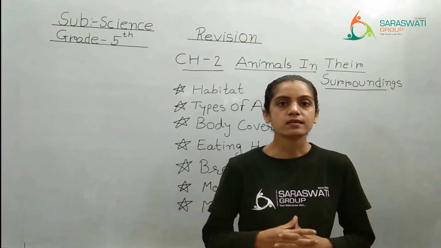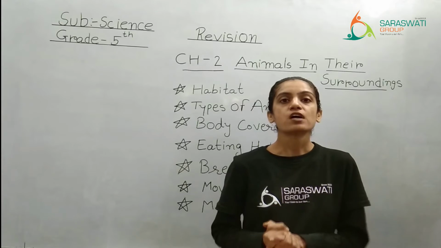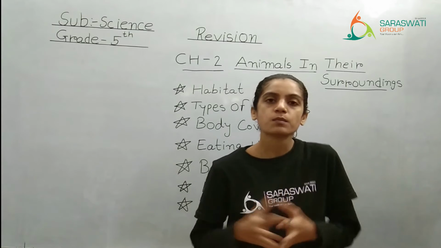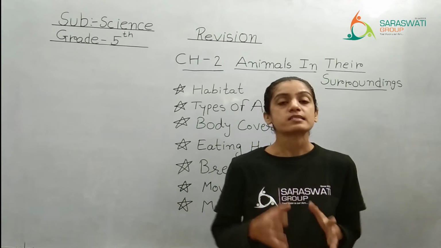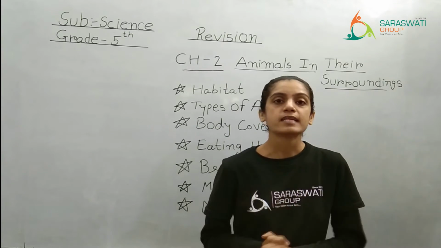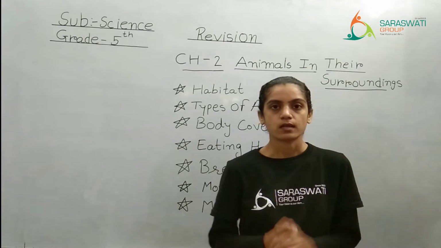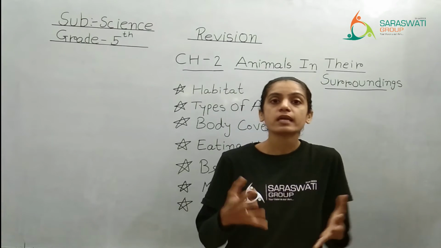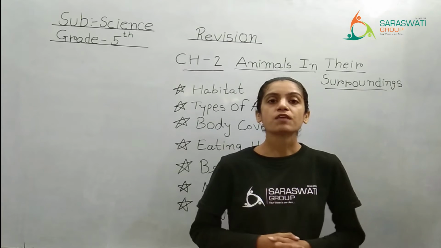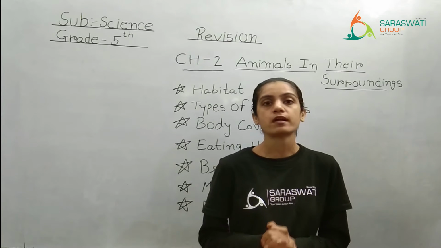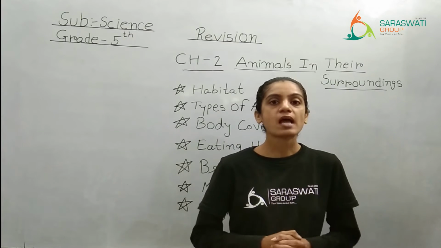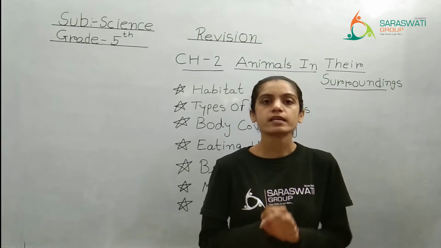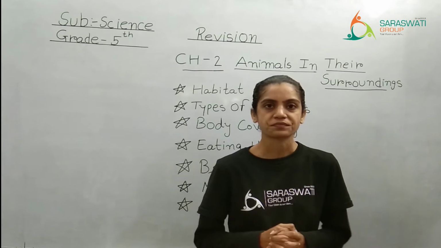Do you remember that? The first one is aquatic animals, and the second one is terrestrial animals. Animals living in water are considered as aquatic animals. They may be living in fresh water like rivers and ponds, and some animals are living in salty water like sea and ocean.